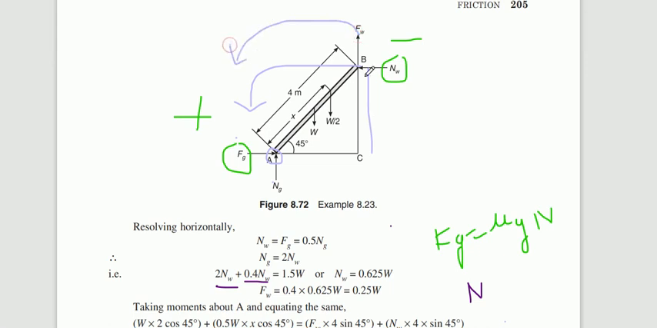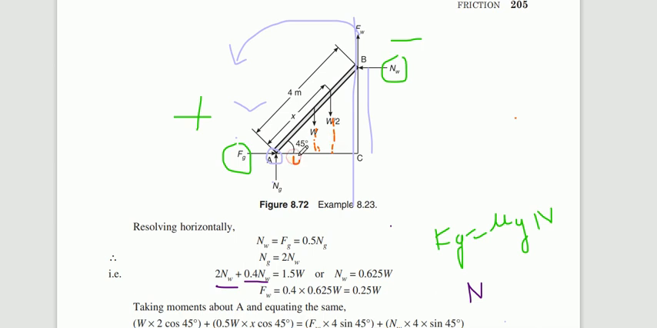and perpendicular distance becomes, for point A, this is the perpendicular distance. Force into perpendicular distance, that is AC: Nw into BC, Fw into AC. And here you need to find out the perpendicular distance of this W1 and W by 2. So you just extend this one.